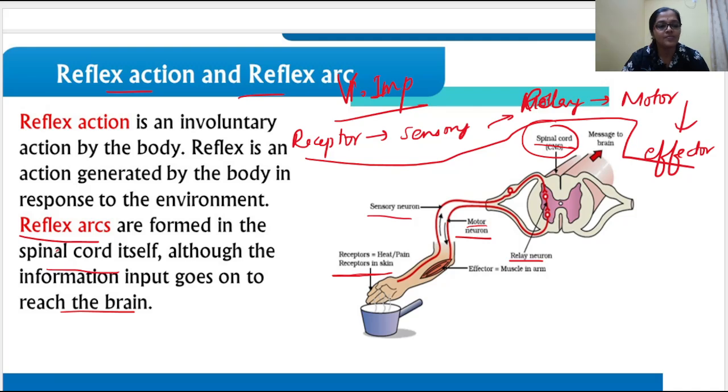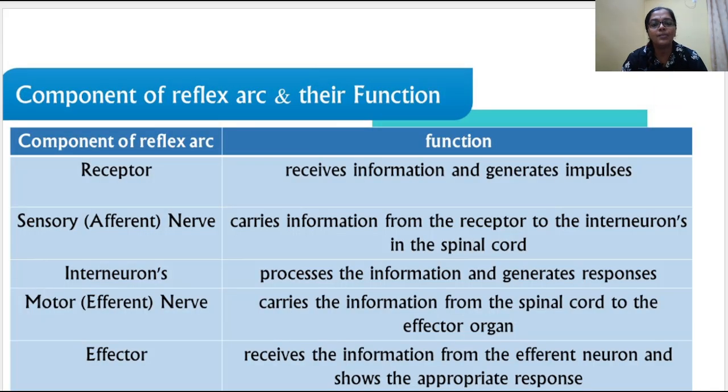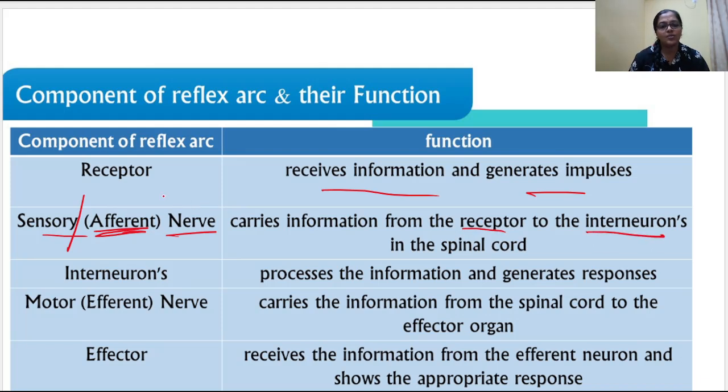Now in the next slide, with the help of a table, I have given all the components of the reflex arc along with their functions. So what is a receptor? The receptor receives the information and generates impulses. The sensory neuron or nerve is also called the afferent neuron, which receives the information. It carries information from the receptor to the interneuron or relay neuron. Now what does the relay neuron do? The relay or interneuron processes the information and generates the response.